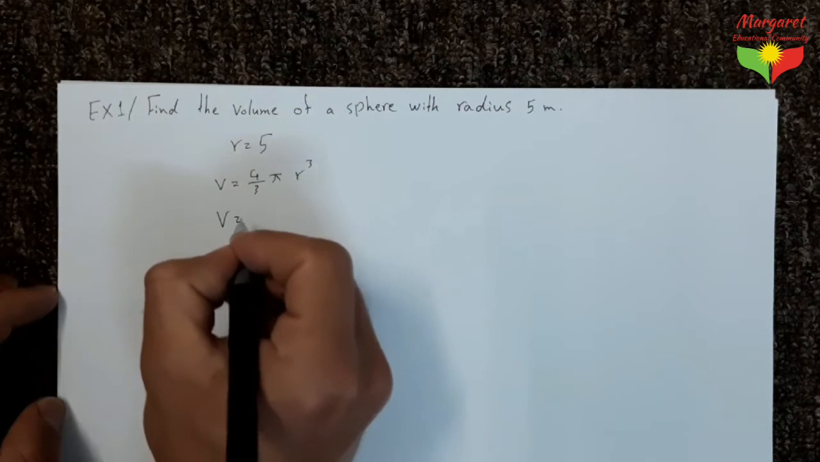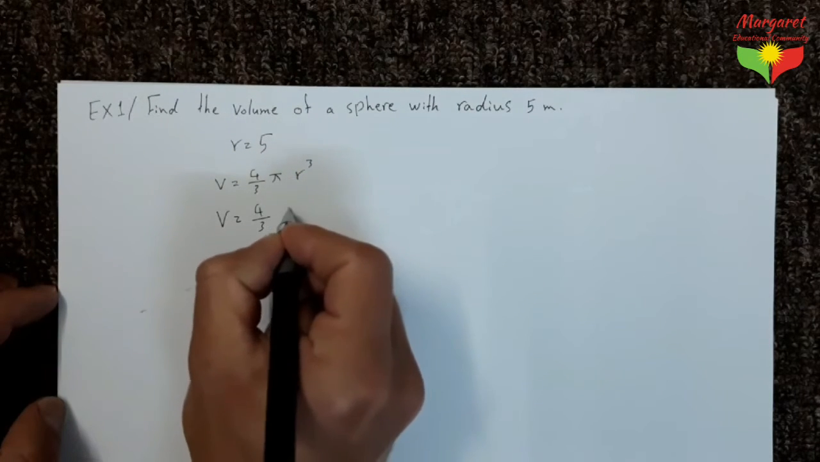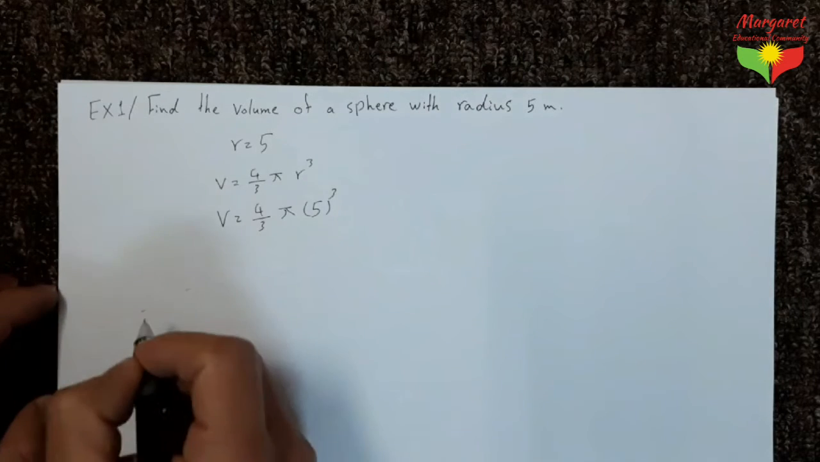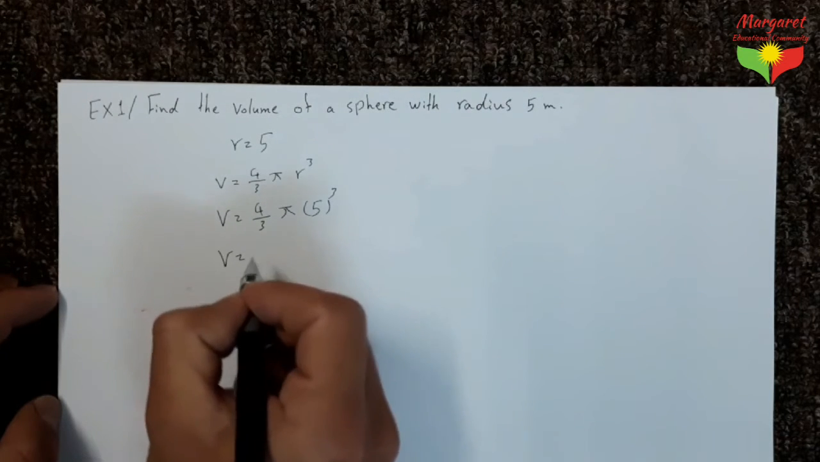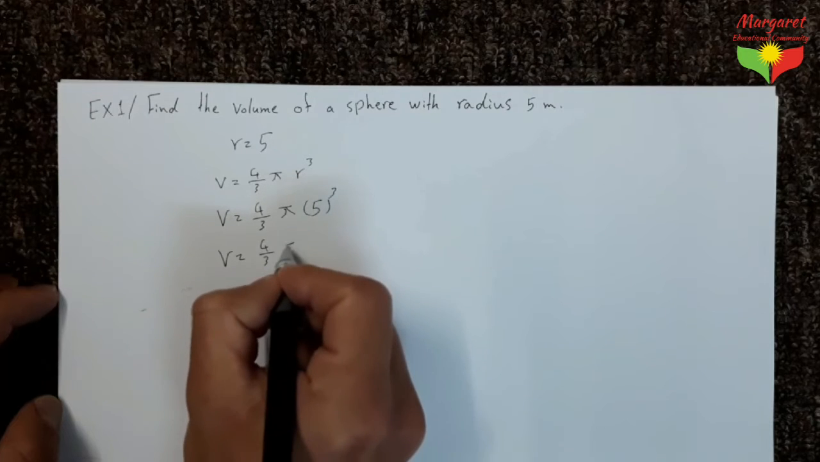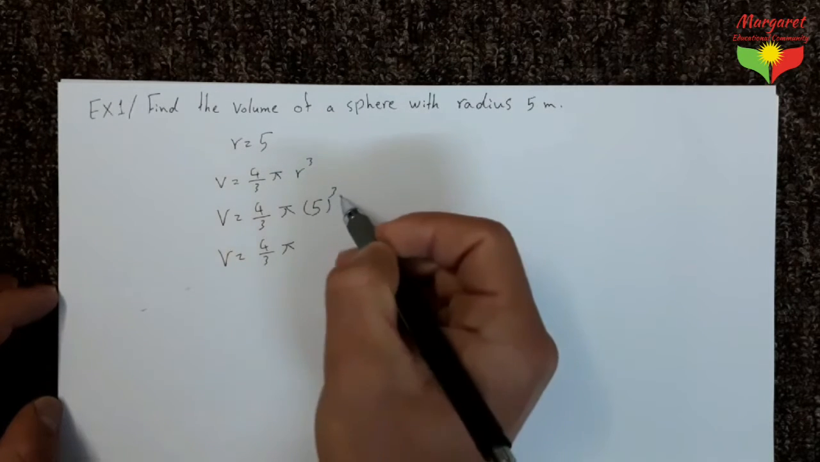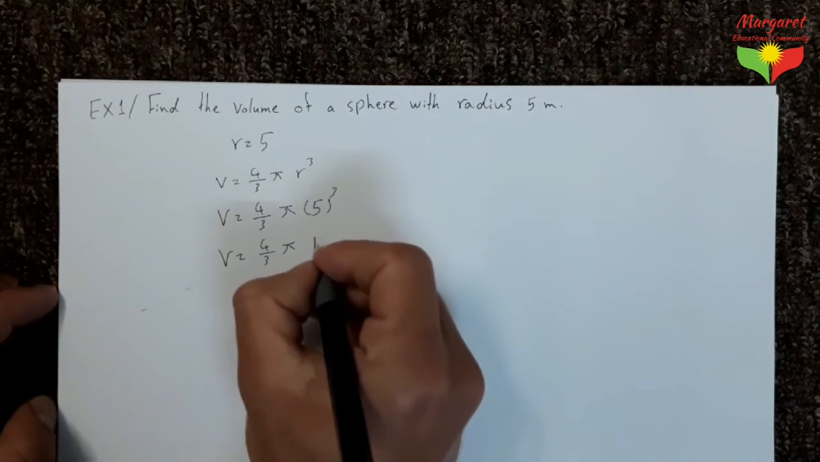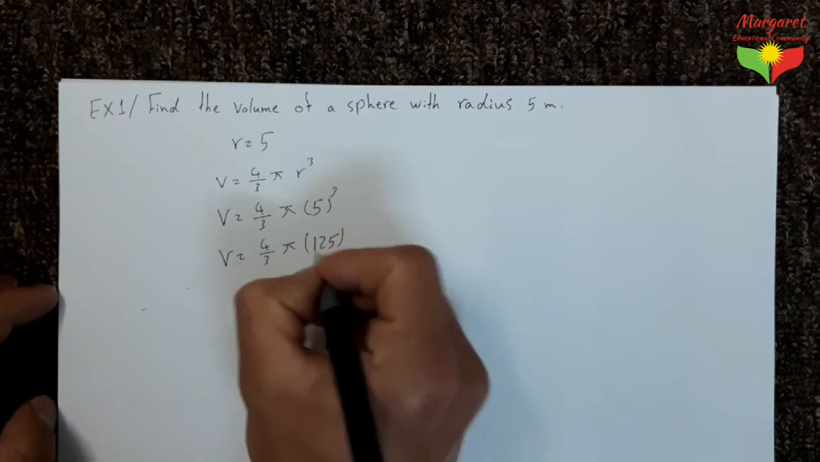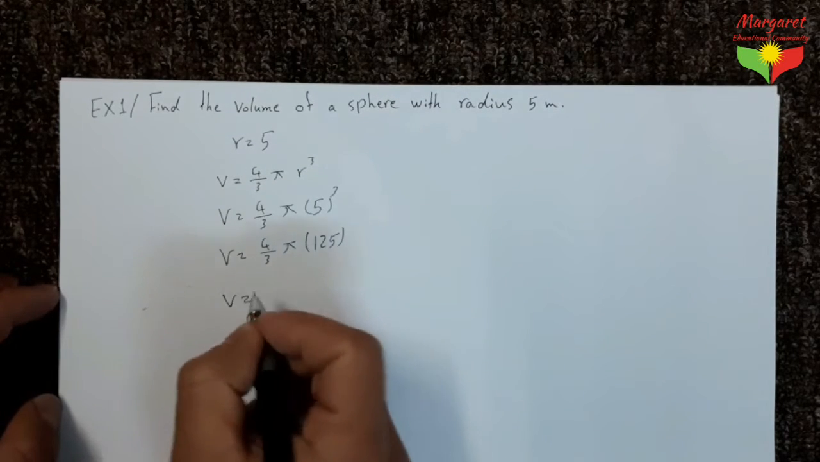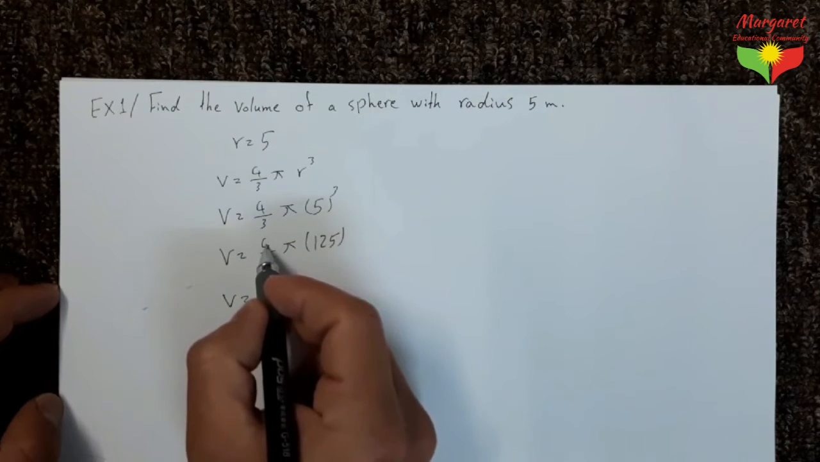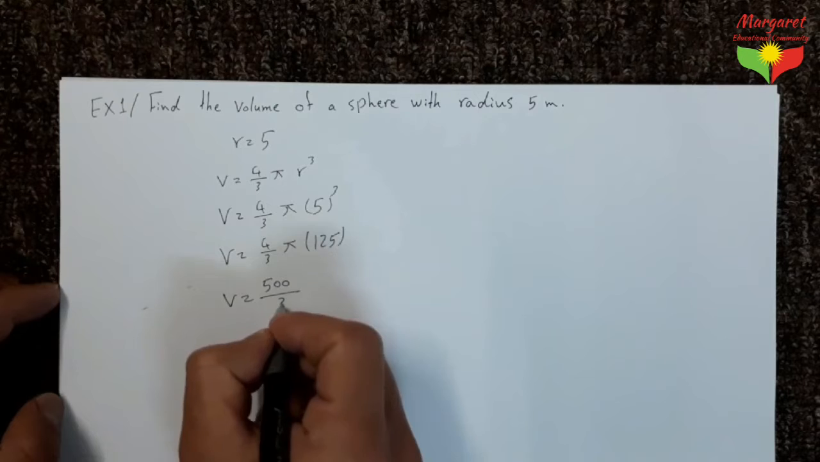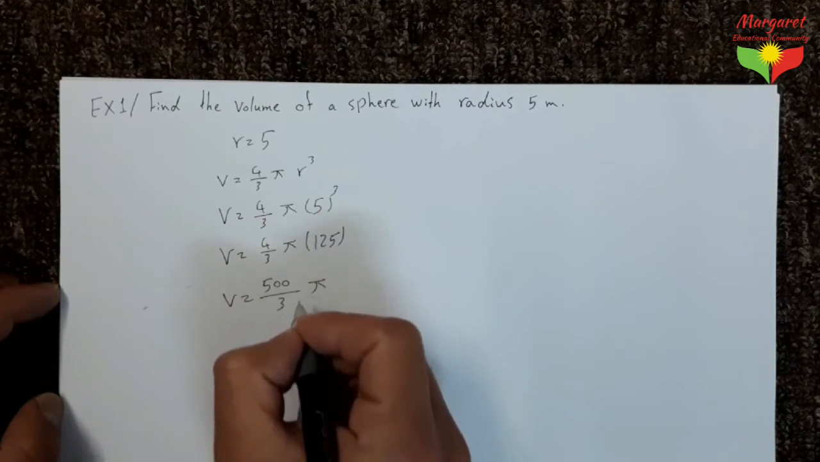So V equals 4/3 pi times 5 cubed. So V equals 4/3 pi. 5 times 5 equals 25, times 5 equals 125. So V equals 125 times 4 equals 500 divided by 3 times pi.